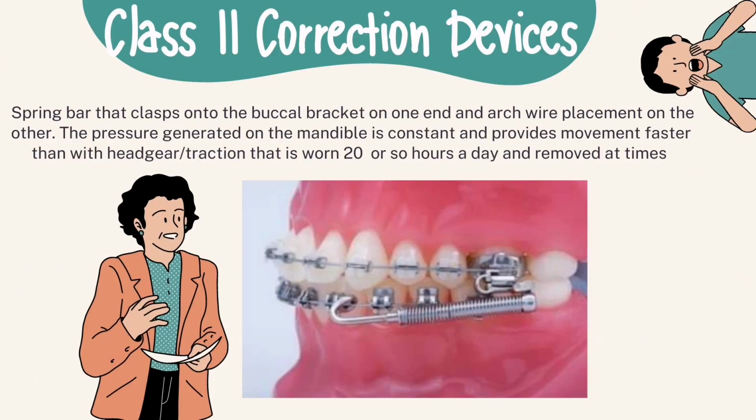The image below is a Class 2 correction device that may replace headgear or traction wear. What is a Class 2 correction device? It is a spring bar that clasps onto the buccal bracket on one end and arch bar placement on the other. The pressure generated on the mandible is constant and provides movement faster than with headgear traction that is worn 20 or so hours a day and removed at times.